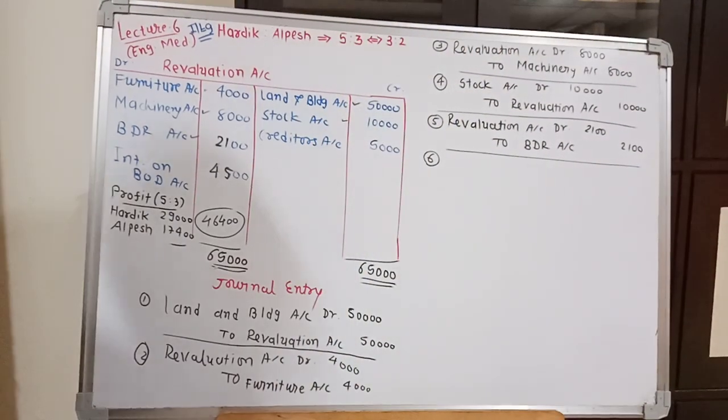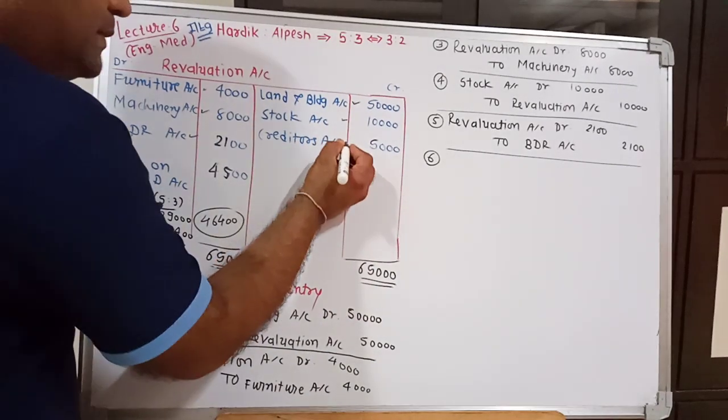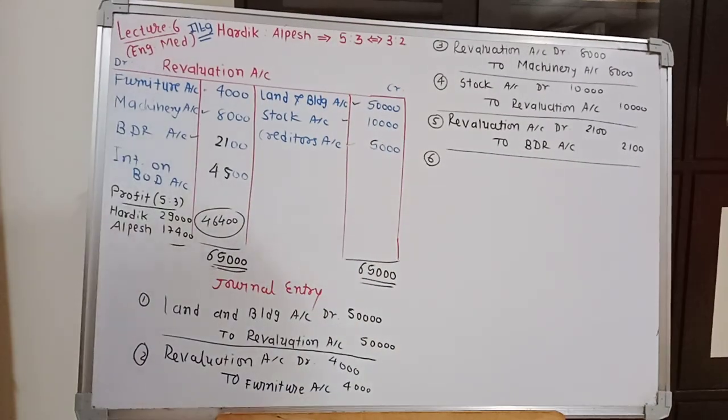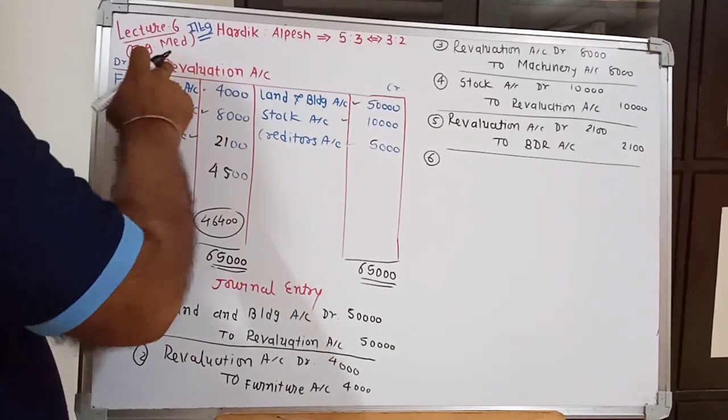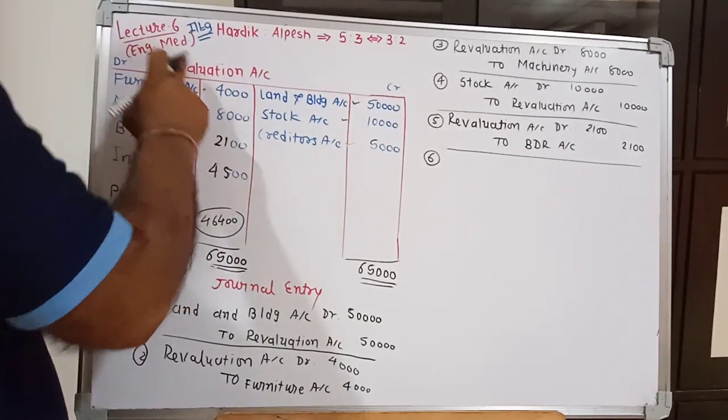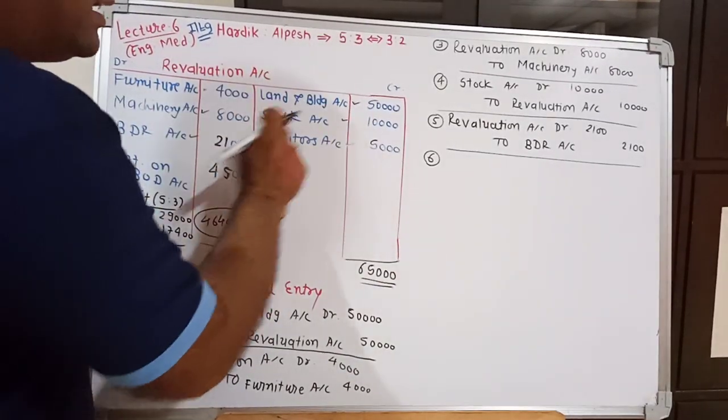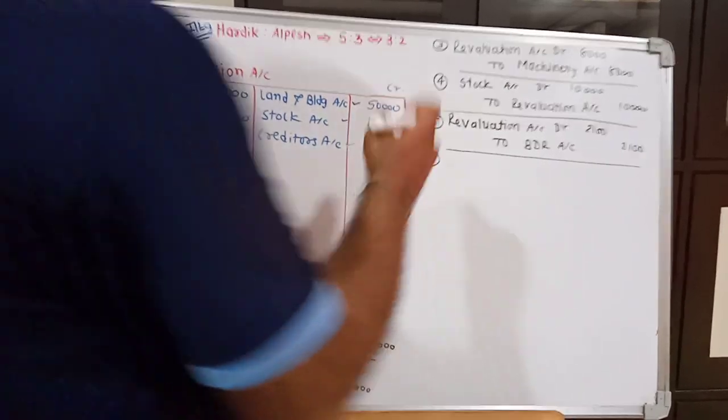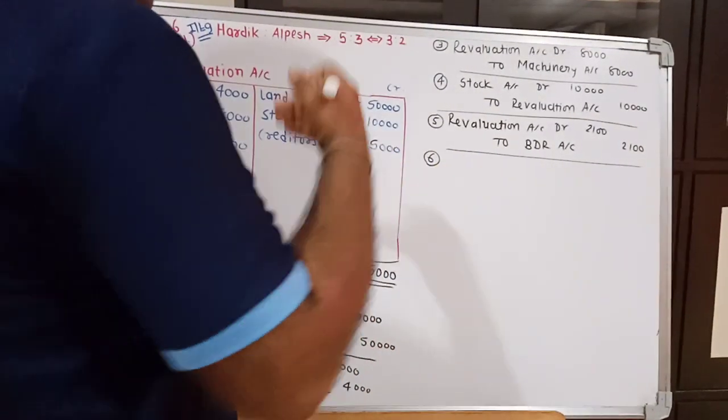6th number. Next adjustment was regarding creditors, and creditors we have written on credit side of revaluation account. So revaluation account credit, creditors account debit, but in journal entry debit will be written first.